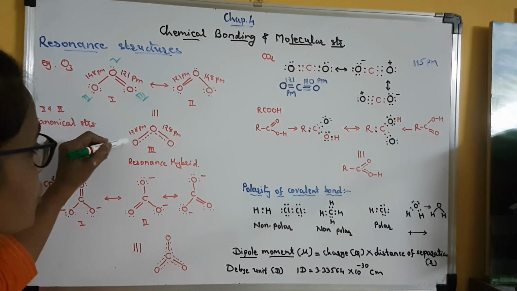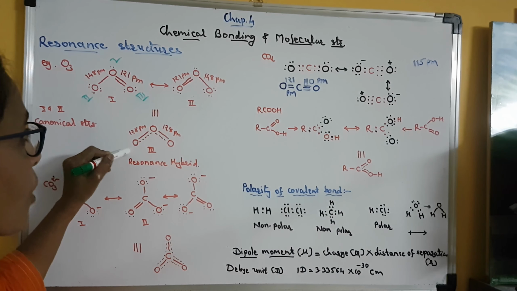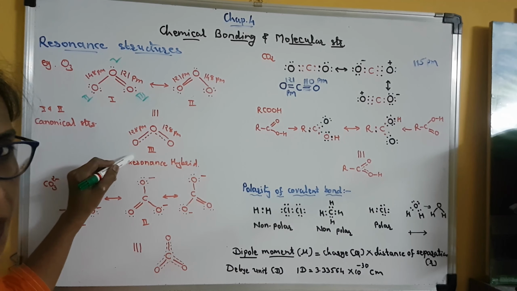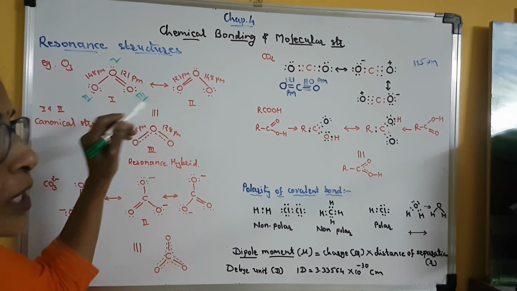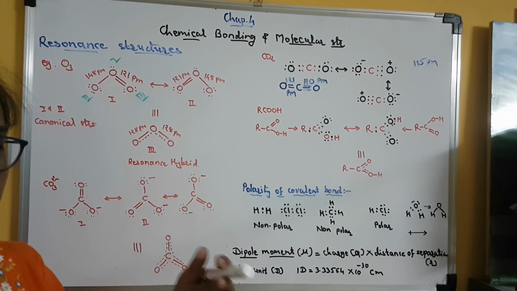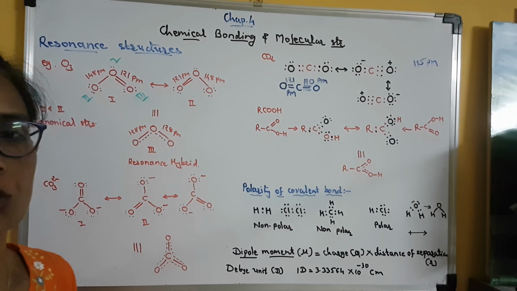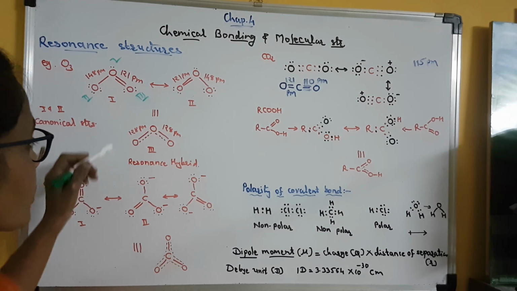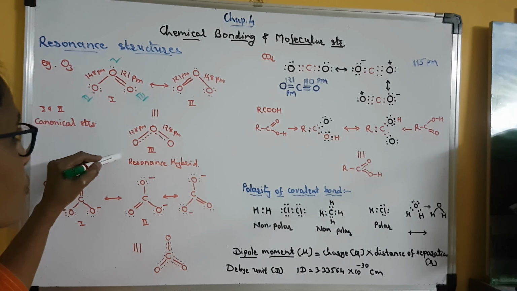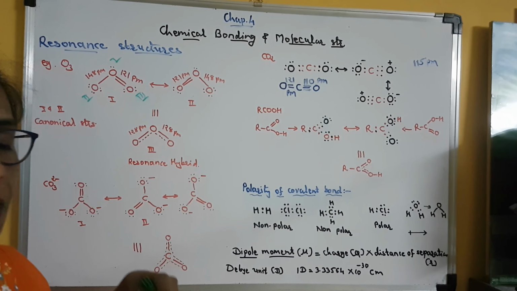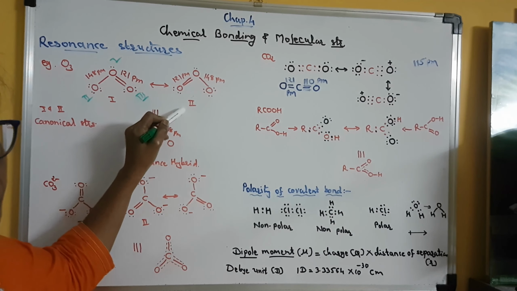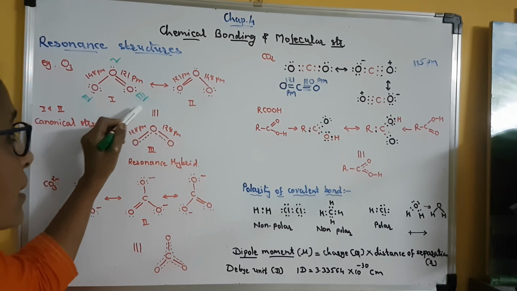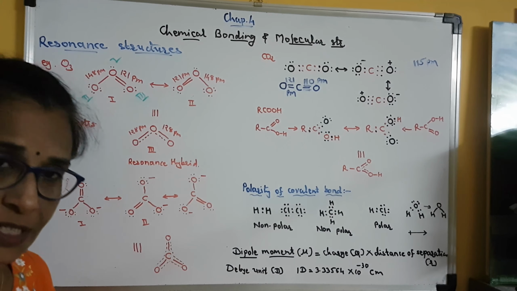But the resonance hybrid, which is obtained from these two structures, has little less energy compared to the canonical structures, and less energy means more stability. Clear? So this resonance hybrid of ozone will be more stable because it has less energy compared to the first two structures, the resonance or canonical structures.